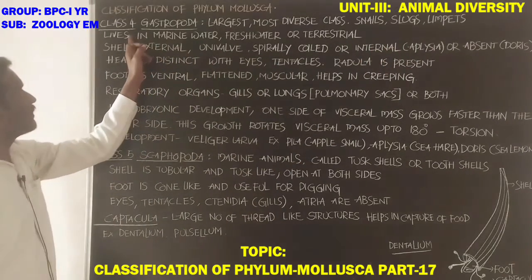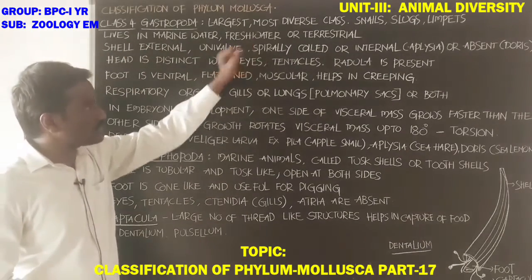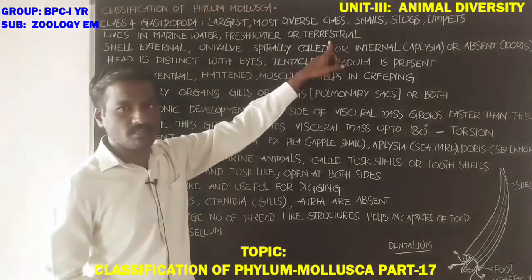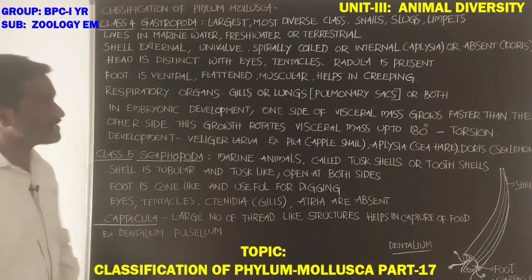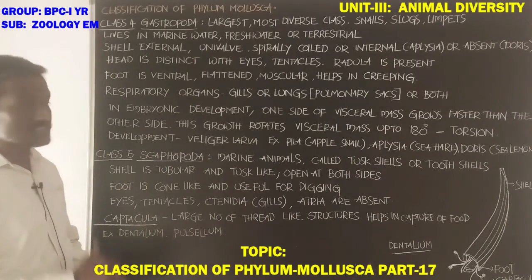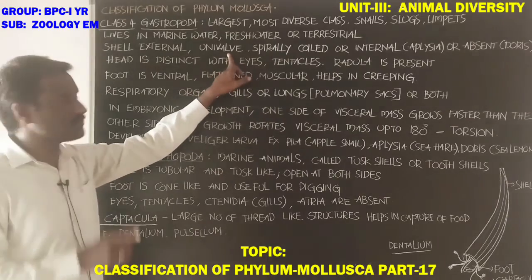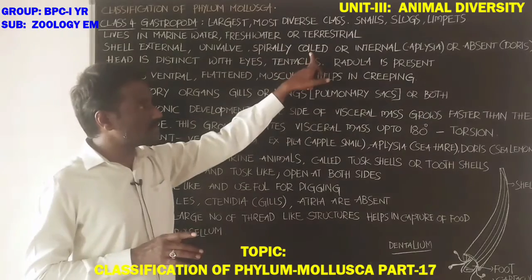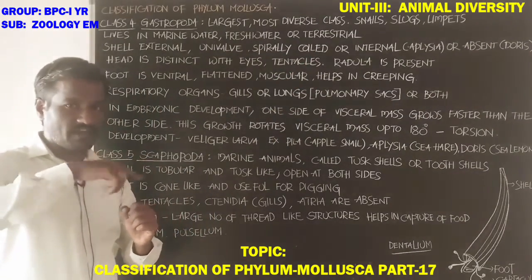Next, gastropods live in marine water, also in fresh water or terrestrial habitats. Terrestrial means on the land. Next, the shell is external, present on the body surface. It is a univalve, a single valve. In some, the shell is spirally coiled.